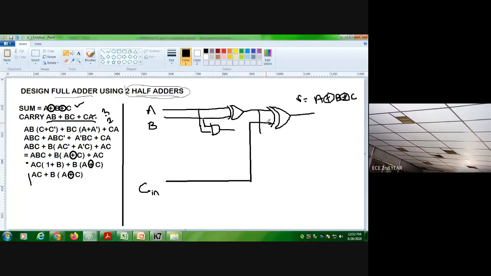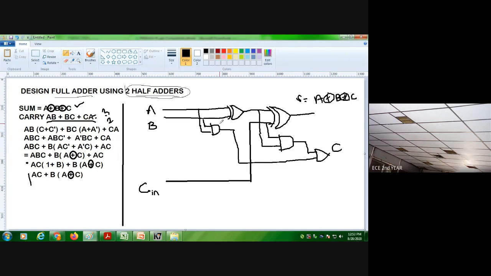Here also we'll have one more expression, so we will have an AND gate. This and this will be added. This is the carry.